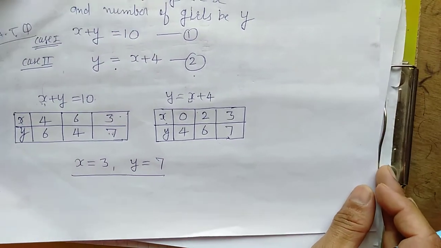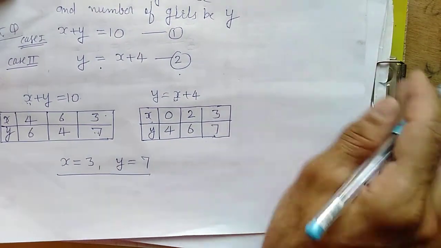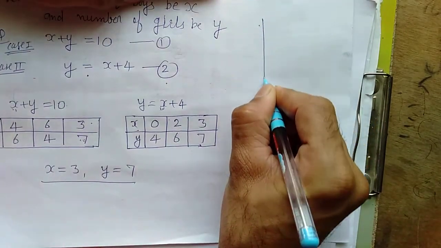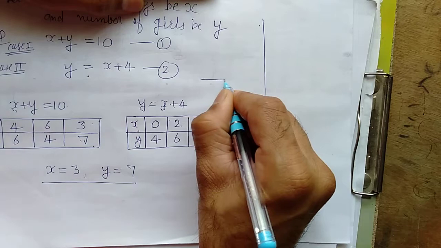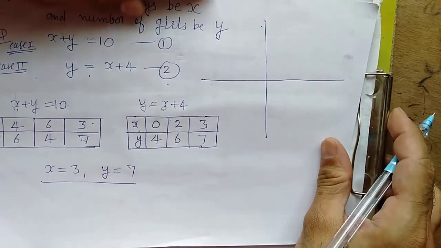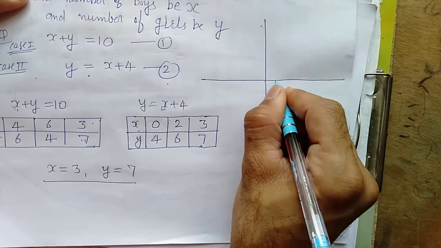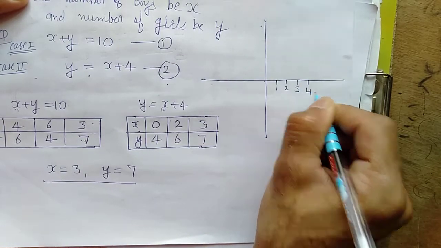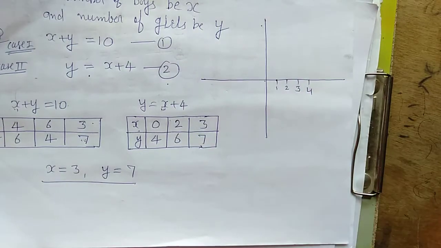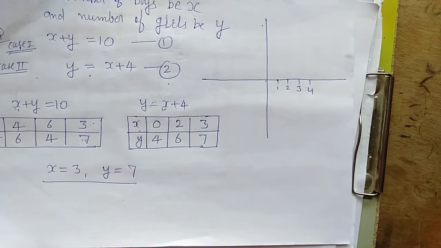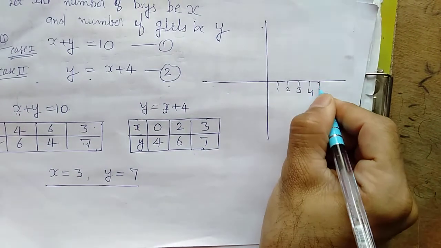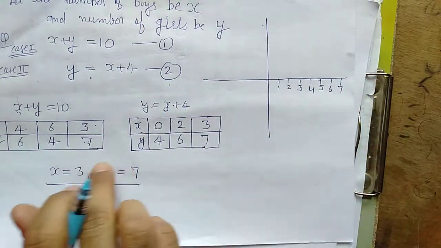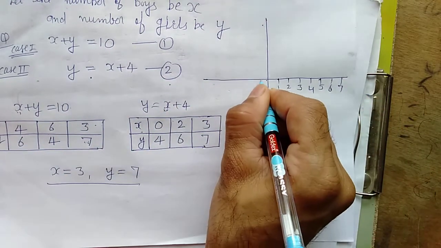This is geometrically. Let's see graphically. Graphically, it is the same thing. Let's make a graph here. I'm going to make a small graph. The same division: this is 0, 1, 2, 3, 4, 5, 6, 7. Enough, because the greatest number we have is 7.